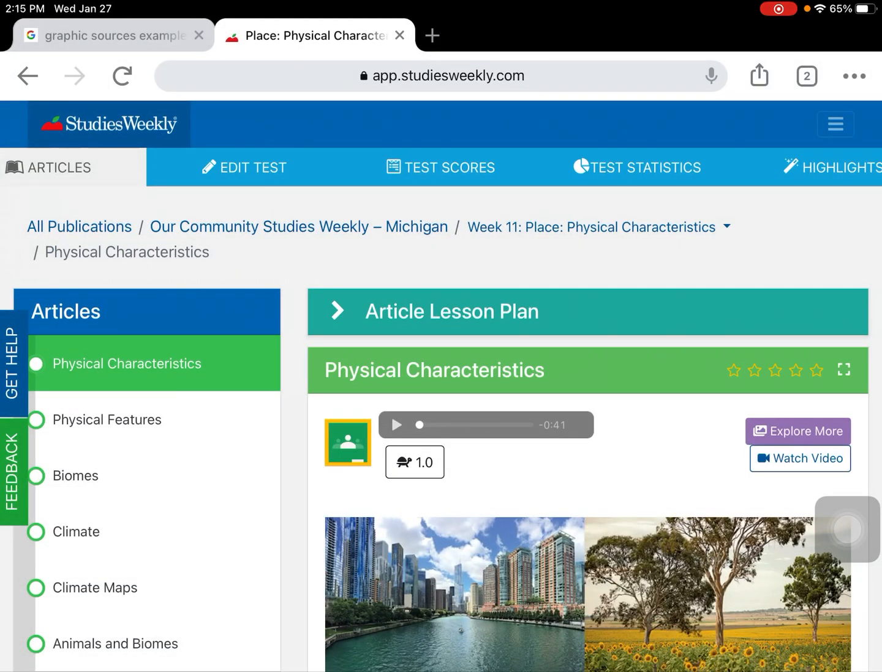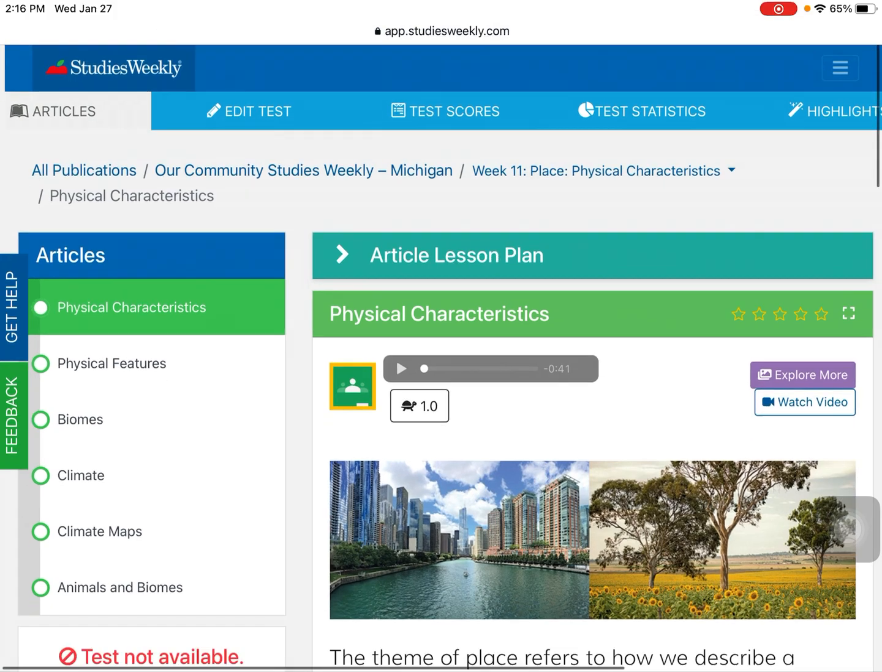We are starting a new unit this week. We are on week 11, which is going to be all about our next theme of geography, which is place. Last week we worked on location, and remember now we are breaking down our 5 themes of geography even more. So this week is all about place. We are going to be starting with physical characteristics, which will be what today's lesson is going to be about.